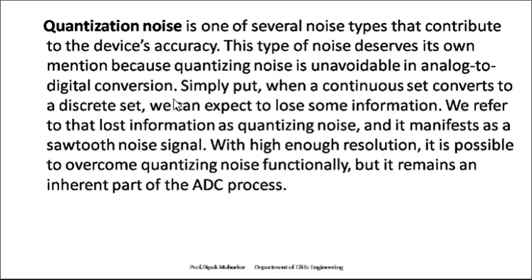How accurate they are. Quantization noise is one of the several noise types that contribute to the device accuracy. This type of noise deserves its own mention because quantizing noise is unavoidable in analog to digital conversion. Simply put, when a continuous set is converted to a discrete set, we can expect to lose some information. We refer to that lost information as quantization noise and it manifests as a sawtooth noise signal. With high enough resolution, it is possible to overcome quantization noise functionally.